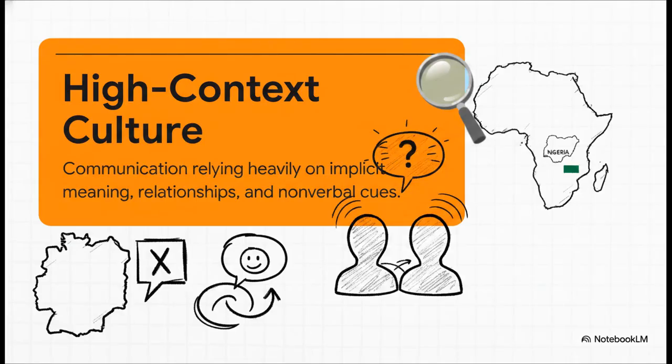Now, layering Hall's framework on top of that, Nigeria is definitively a high-context culture. What does that mean in practice? It means the real message usually lives outside the spoken words. It lives in the relationships, the shared history, the nonverbal cues. In a low-context culture like Germany, no literally just means no. But in a high-context culture, a polite, "we'll consider it," might actually be a very firm no. And trust me, missing that has a massive impact on business negotiations.